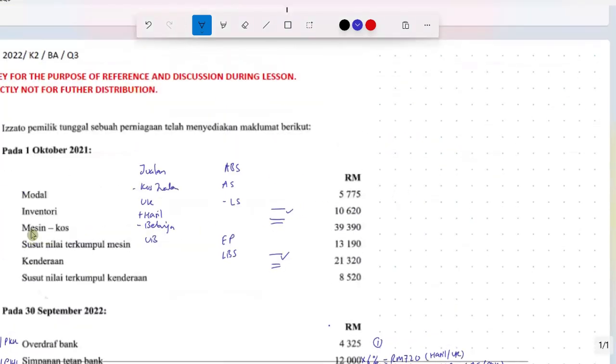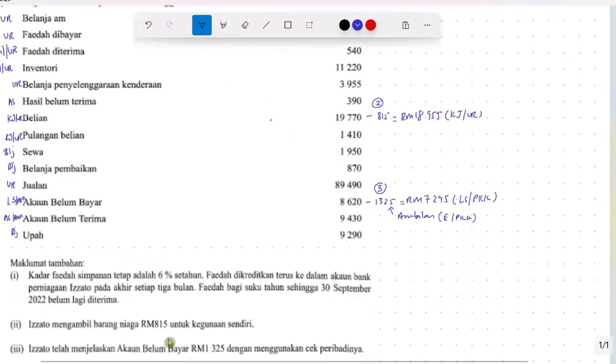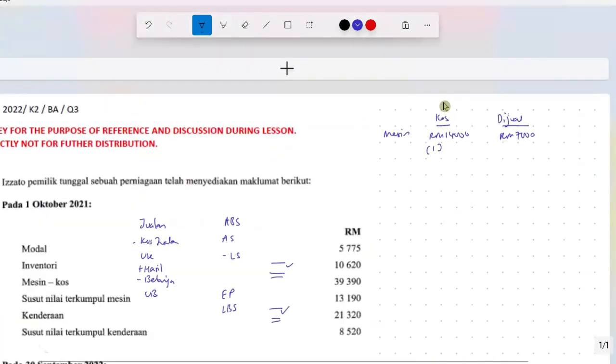So let's look here. There's cost machine and susut nilai terkumpul machine here. To summarize the information given in the maklumat tambahan, there's a machine with the cost 14,000 ringgit. And telah dijual pada harga 7,000 ringgit. So dilepaskan pada harga 7,000 ringgit. This machine was purchased or has been in ownership since 1st July 2020. So take note, this machine was in the business since 1st July 2020.